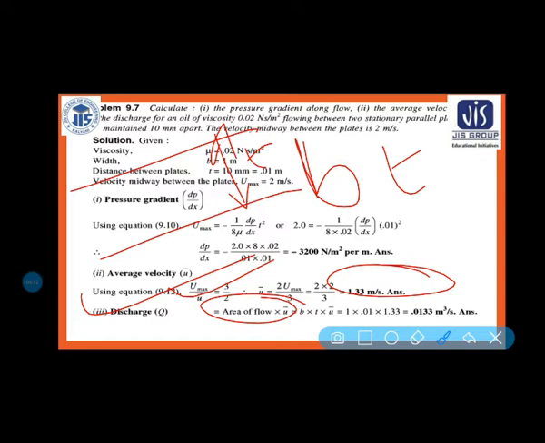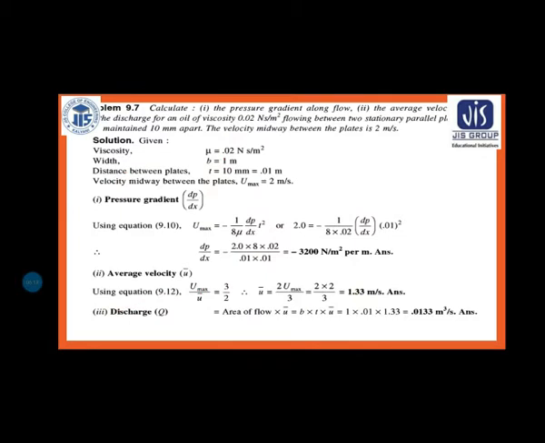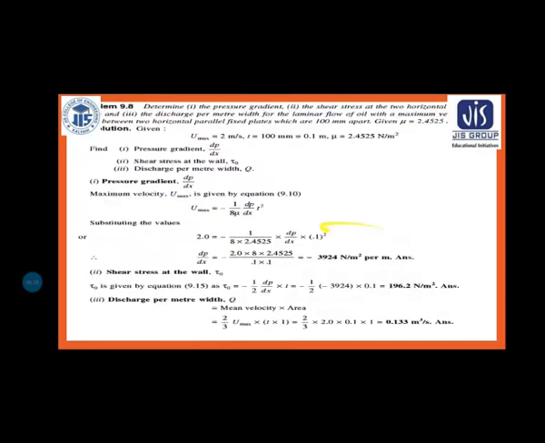So b into 2, b is given 1, t is given 1.1, 0.01, and t average velocity is given 1.33. So 0.0133 meter cube per second is the discharge. Anything else which I have to find out? So question number 3, this is all what I have discussed, that is the answer. Here this is the point 1, this 1 2 3, all the answer you can see here. 9.8, the next problem, it is also very important problem.